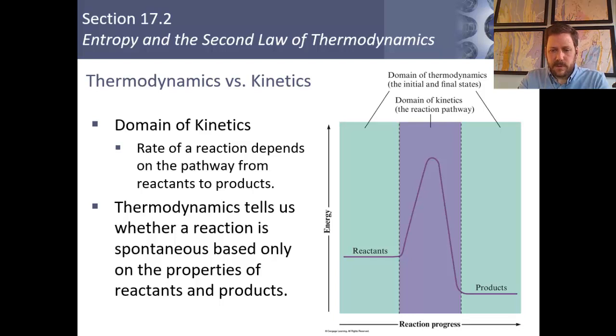I want to remind you also that when we drew those energy diagrams at the beginning of the year, we did not look at that part which is in purple here, which has to do with kinetics. We only looked at the difference in energy between the reactants and the products, which we call the change in enthalpy. In thermodynamics, when we want to evaluate whether a process is thermodynamically favored, we don't need to consider the reaction pathway. That's really the domain of kinetics. So we can simply look at the changes in the system between the reactants state of the system and the product state of the system. But in addition to evaluating enthalpy changes, we're also going to want to evaluate entropy changes.